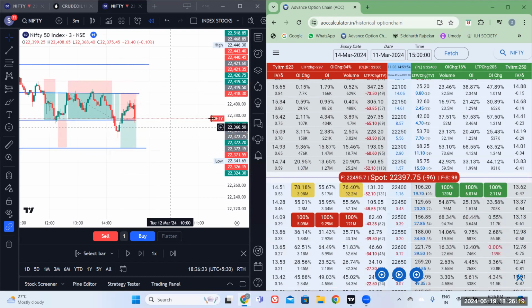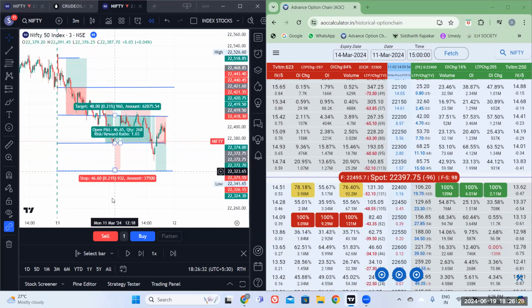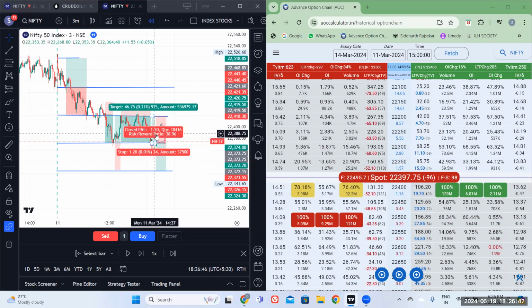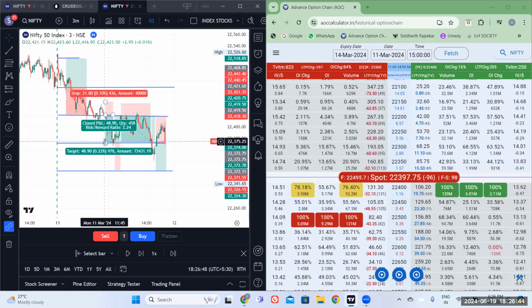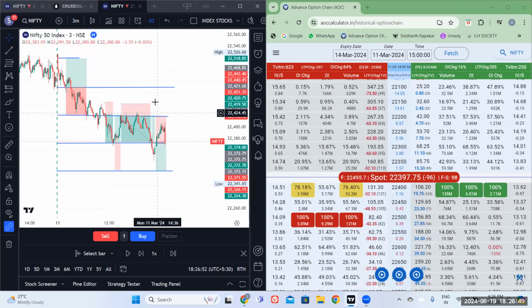Now it's already 3 o'clock, so we just leave this day. So how was this day of our backtest? One stop loss, and three targets, and two cost exits. So totally we get to keep about two trades' profit, which would be approximately 70 points.